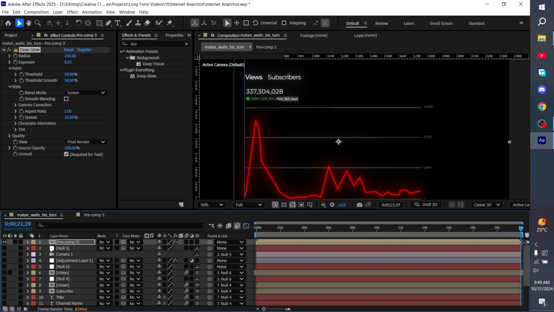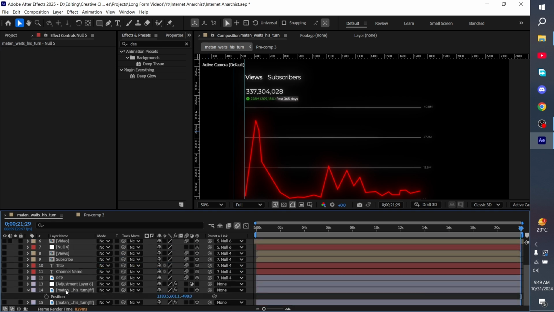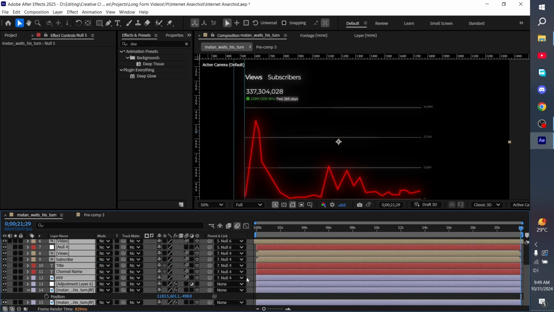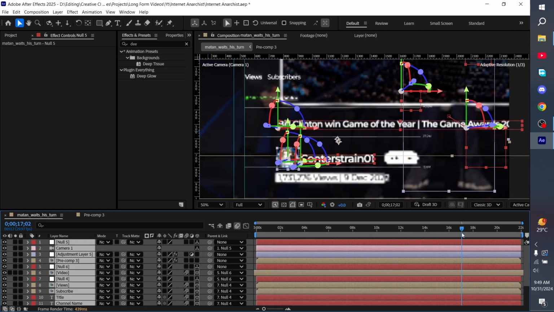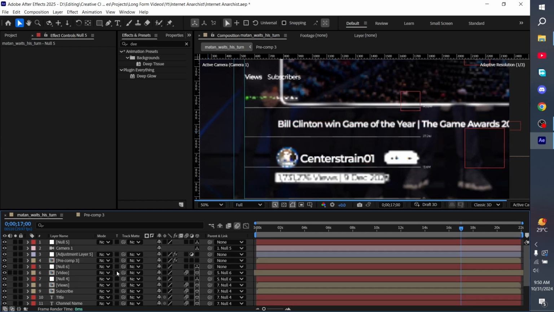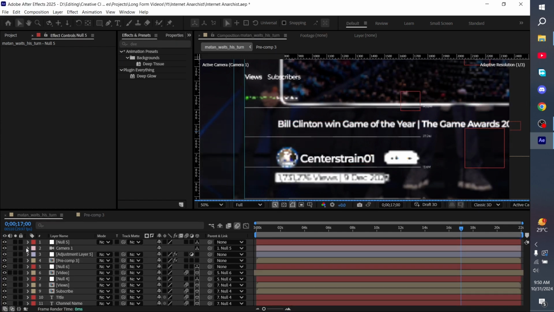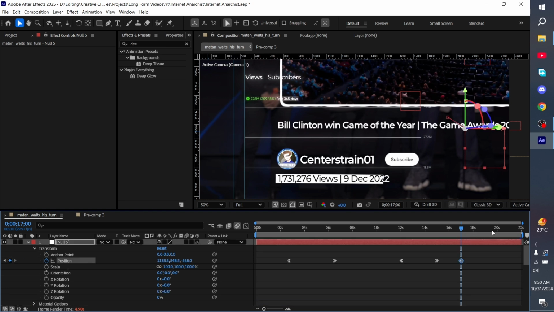So another thing is, okay, no, I'm gonna do it later. So now just come here and enable everything. Right, so enable everything. Now go around 17 seconds, I'm gonna say. Now camera. Let's go to no object, make a keyframe. I'll go around 21 seconds.